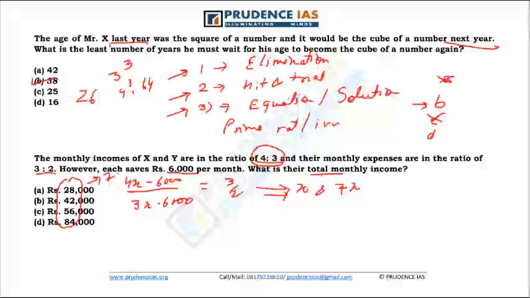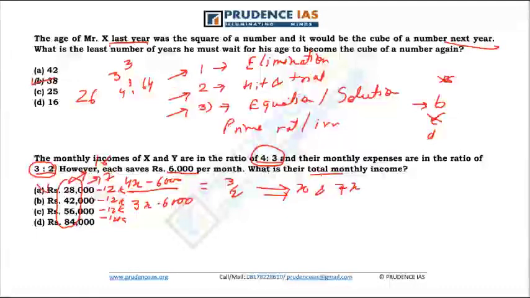Now, test number two. Each saves 6,000, so their cumulative savings will be 12,000. So I will remove 12k from each of the options. Whatever number is left, that is the saving. Saving is in the ratio of 3:2, so total saving has to be divisible by 5. 28 minus 12, 16.